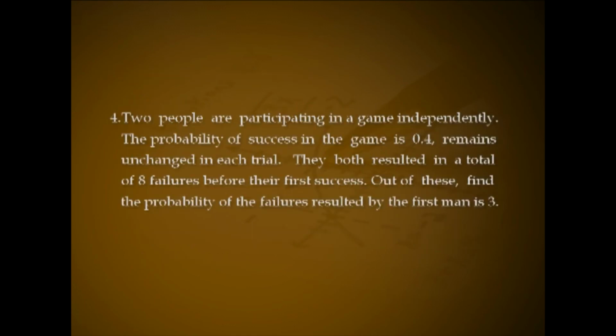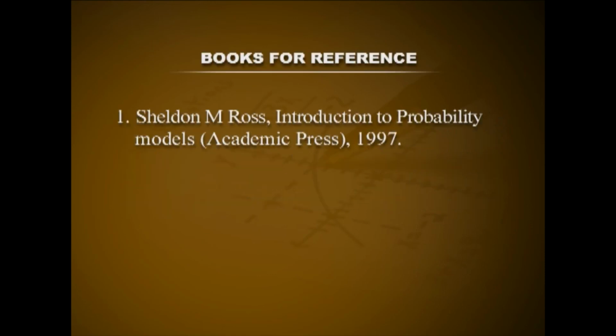Two people are participating in a game independently. The probability of success in the game is 0.4, which remains unchanged in each trial. They both resulted in a total of 8 failures before their first success. Out of this, find the probability that the number of failures by the first man is 3.